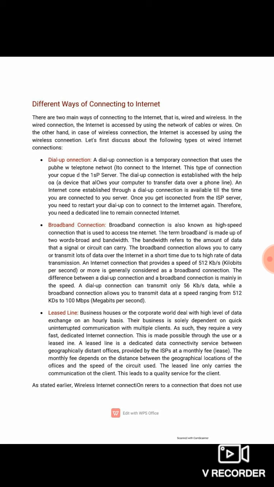So what is a leased line? A leased line is a dedicated data connectivity service between geographically distant offices, provided by the internet service provider at a monthly fee. Any person who is using the internet at a monthly fee can use the internet first and then pay for the access. That is, any type of postpaid connection is a type of leased line connection.